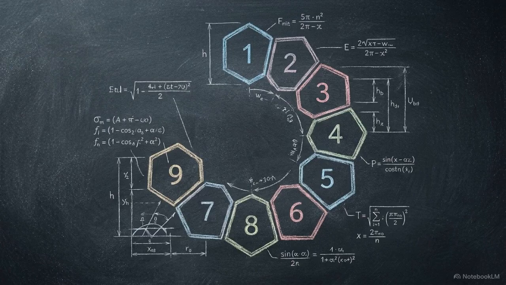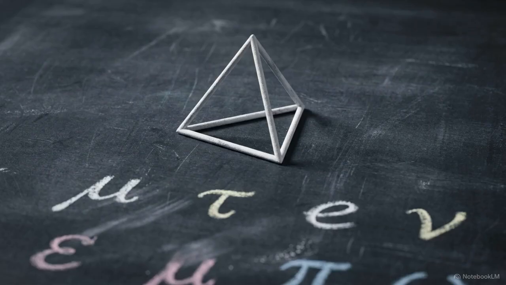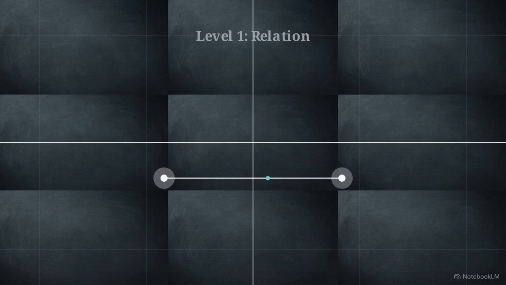geometric steps. Finding the true origin of structure requires looking at the algorithm of existence itself, rather than the physical debris it leaves behind. Step 1 is the point, a primitive locus to occupy a position before dimensions exist. 2 points create the line, a distinction between here and there, but extending without return.